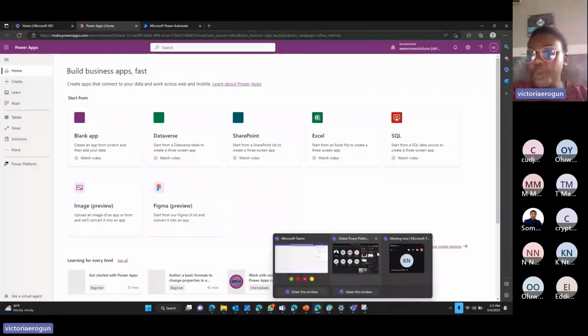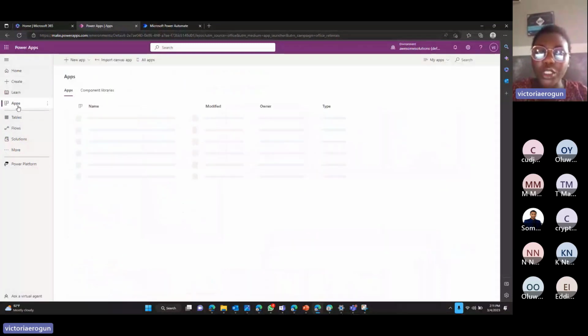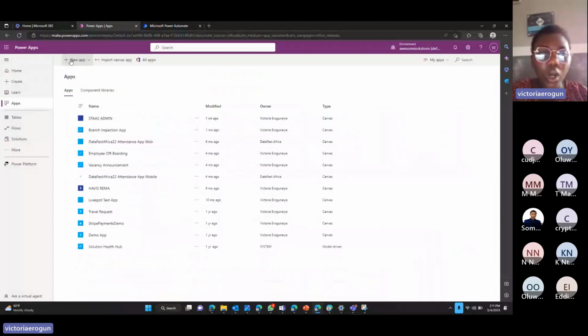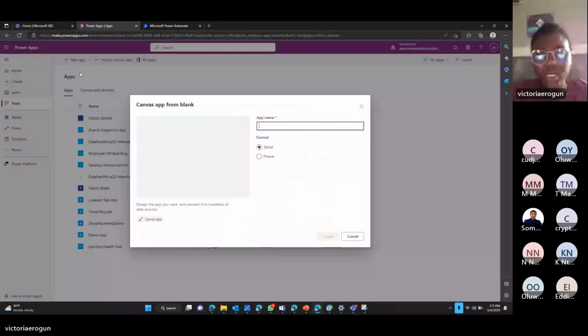The previous speakers have spoken about Power Apps and all that, so I'm just going to go straight to an application and create a new Canvas app called Durban Test. Now, we're not going to be doing anything so serious on this application, but what we are going to be doing is creating two screens.